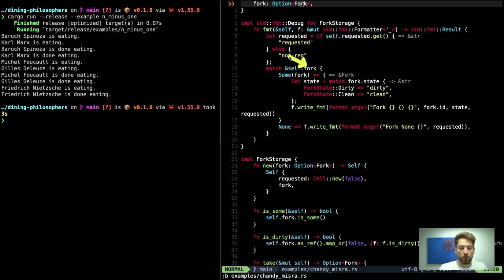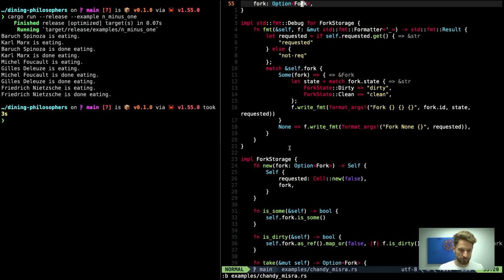If the fork that I'm holding is actually not there, then I can hard code that: I have no fork. But whether I have requested the fork or not is important information, so I still put that out there. And up here, I'm formatting the boolean into something that is human readable, so I can either have it requested or not yet requested. Now we get to the point where you can see why I told you that I initially had this behind an option. You can see with the is_some implementation and the take, for example, that I didn't want to change too much of the code. I'm now hiding this behind my new fork storage.